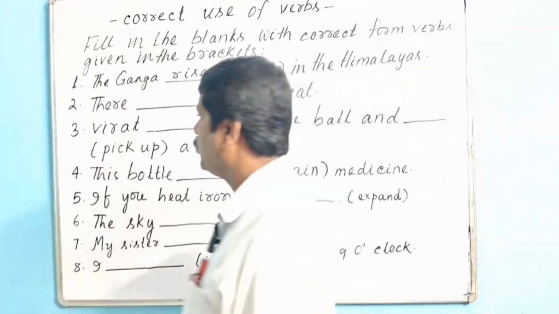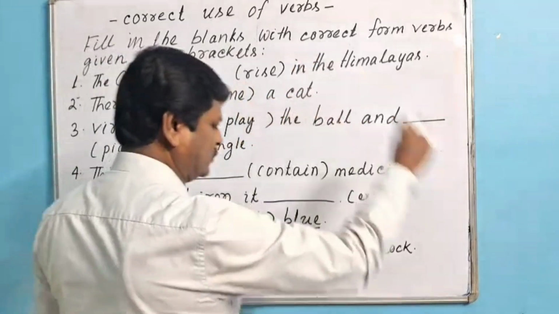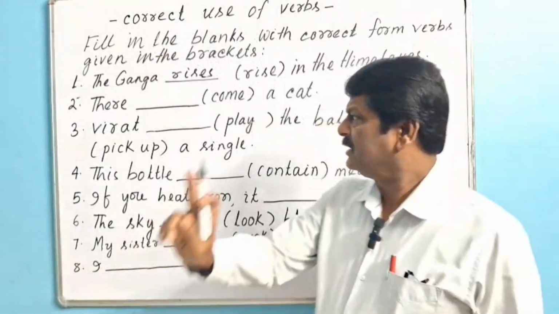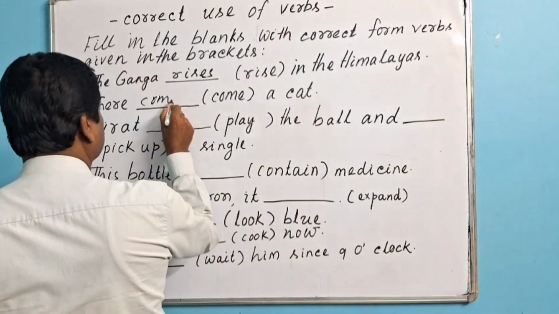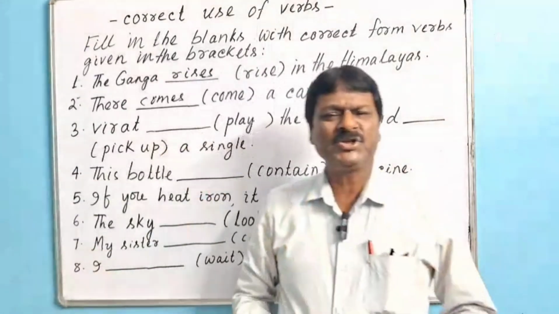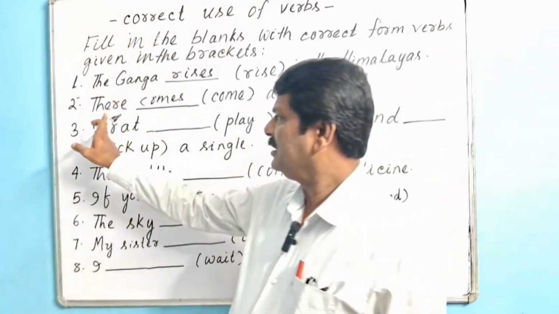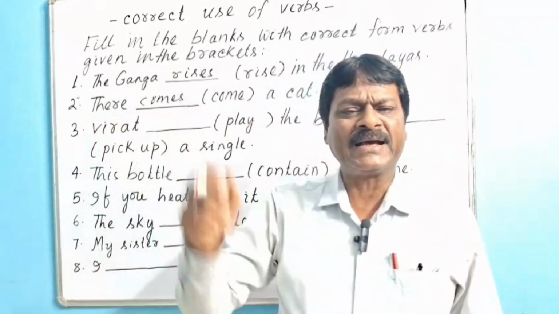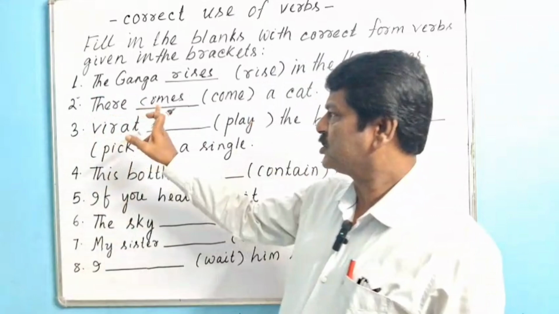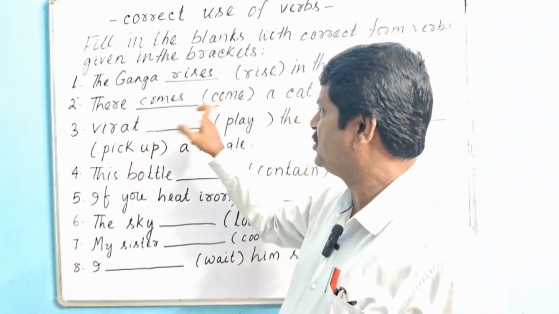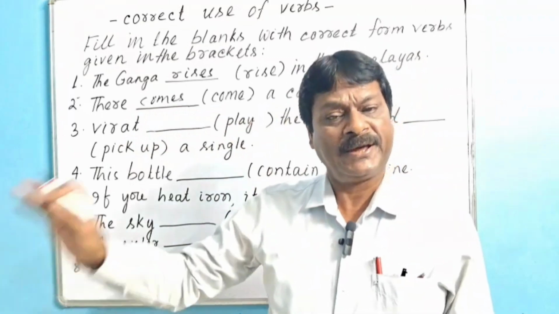Okay, then we shall go for question number 2. There (come) a cat. Dear guys, you know the answer will be comes. You know when a sentence begins with there or here, it takes the simple present tense form of verb. So the appropriate form of verb here is comes. There comes a cat. It means a cat is coming there.